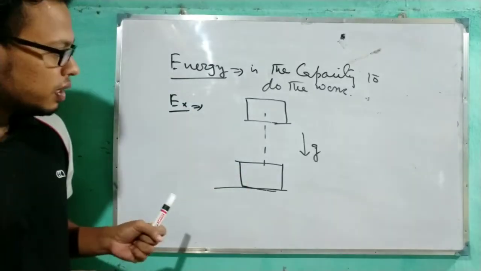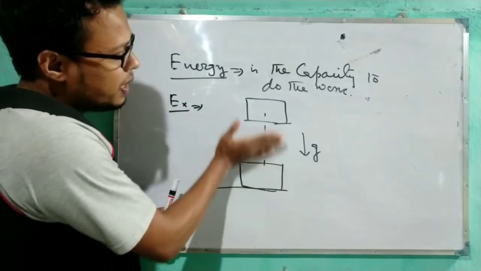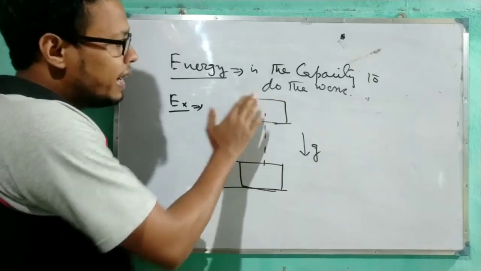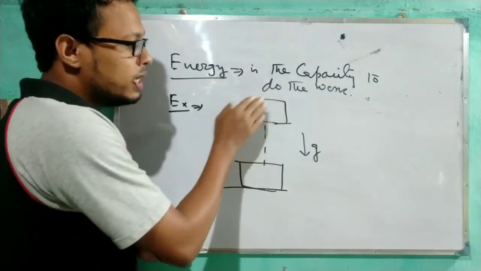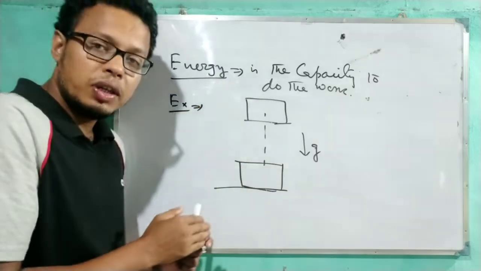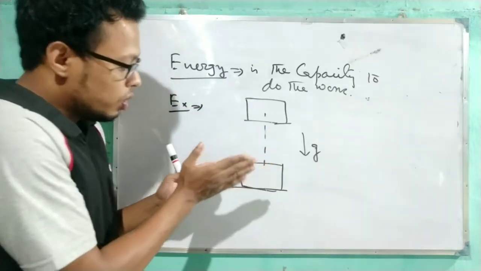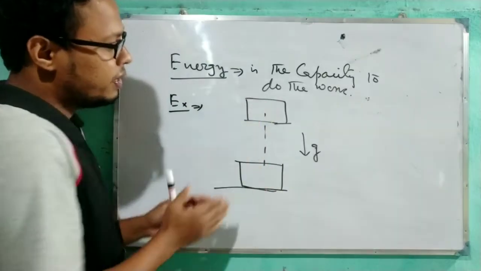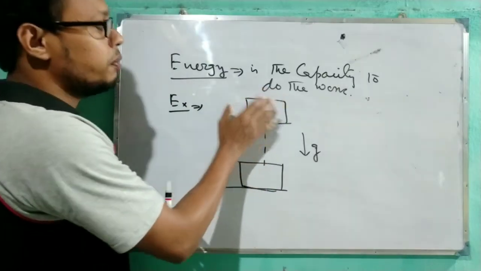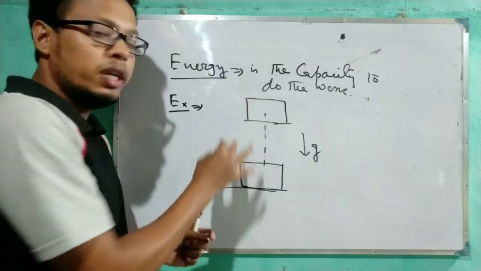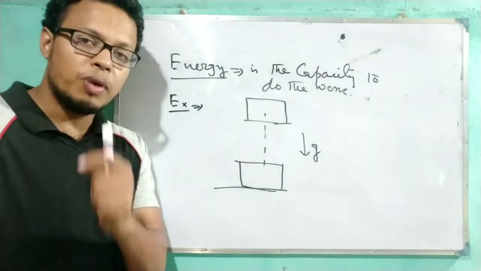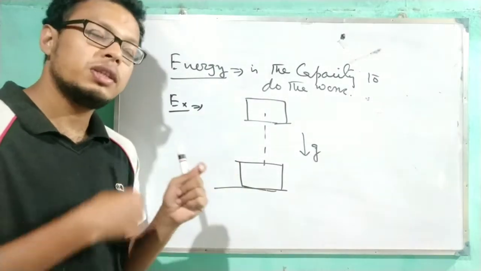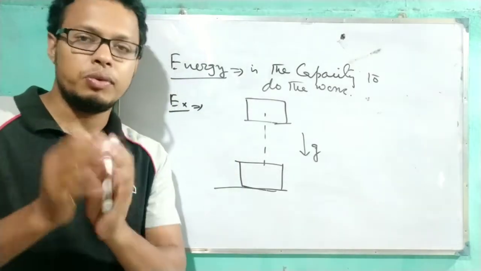So listen, when it is being lifted, then it possesses energy. That energy will be stored inside the body, and it is equal to the work done which is supplied from outside. Clear? When it is being lifted, it possesses energy, means some energy is stored inside the body which is equal to the work done which is supplied from outside. You can also say it is equal to the work done on the body.